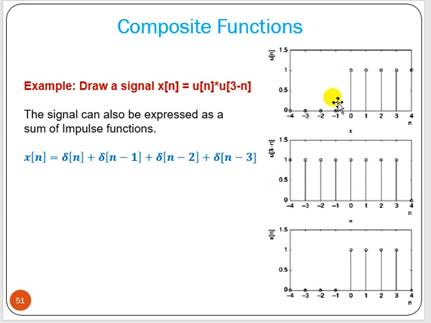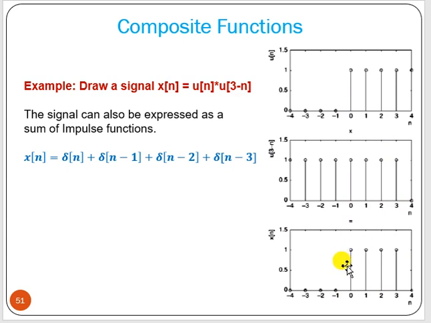Now if you multiply these two, what will happen? For n less than 0, all values will be 0, and here we will have 1 up to which value? Up to 3 we have 1. The fourth value is 0. So here we will have 0, 1, 2, 3.